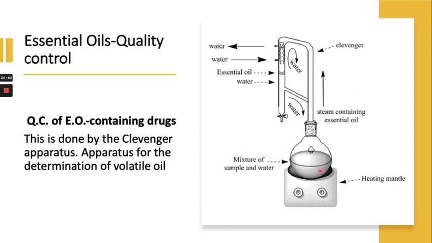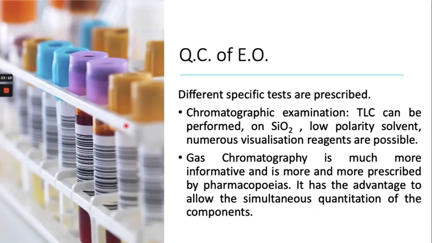apparatus. This is a Clevenger apparatus. This is a mixture of the sample and the water, right? As you have seen in the practical, the extraction of clove oil, this is the essential oil, which is less dense than the water, and this is the water. That's how the quality of essential oil can be checked in the essential oil containing drugs.